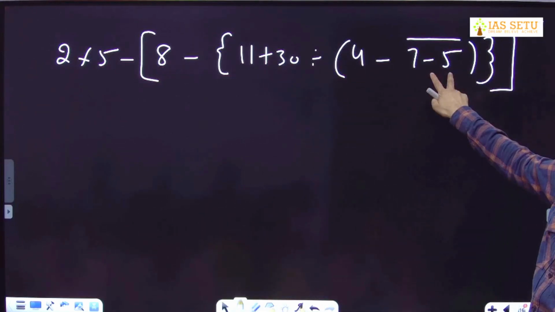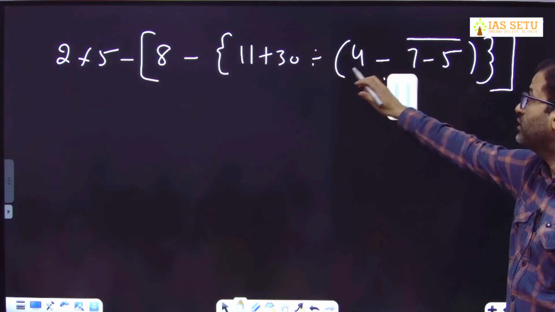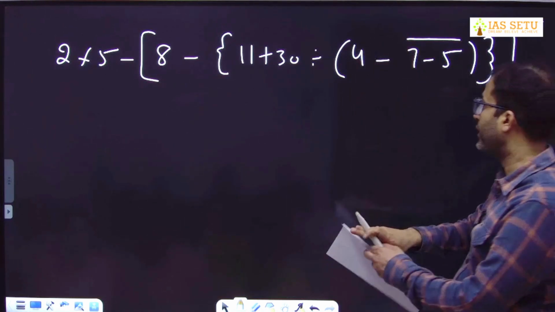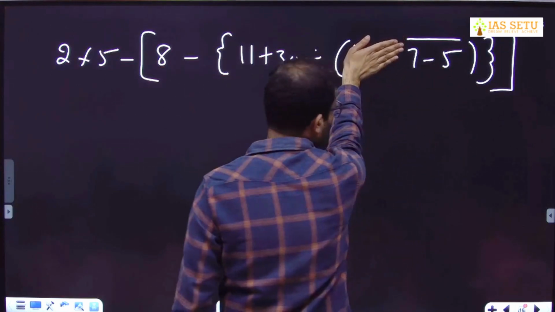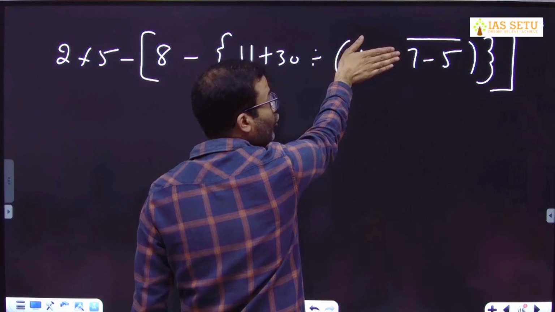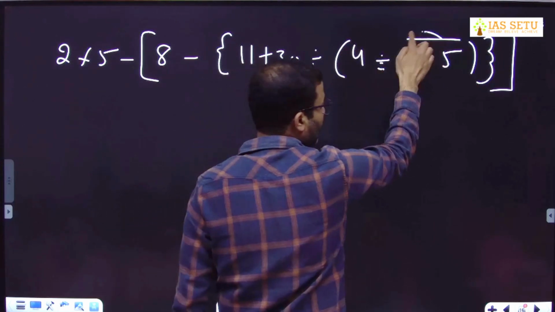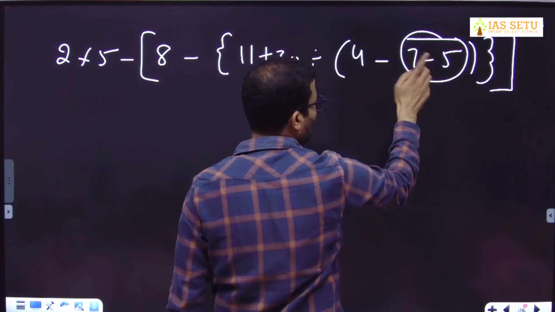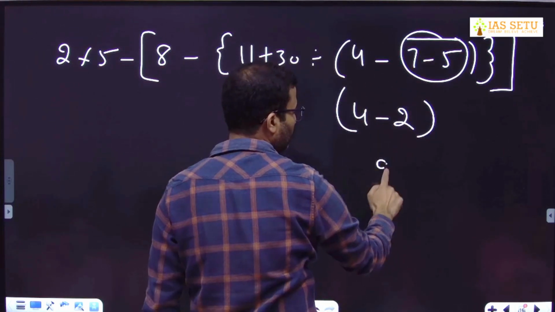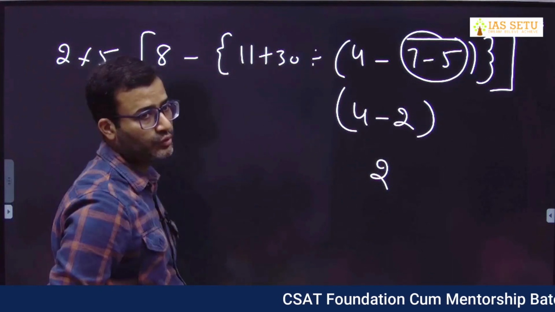You have to be careful about vinculum, whether vinculum starts from 7 or a negative. It starts from 7. 7 without symbol means plus 7. Take this separately. You hide it. Now tell me what is under vinculum? Plus 7 minus 5. Now hide this. So now you see what is your question under vinculum. Plus 7 minus 5. So this entire value gives you 2. So 4 minus, then this small bracket gives you 2. Then you solve curly bracket. Then you solve square bracket. You solve accordingly.